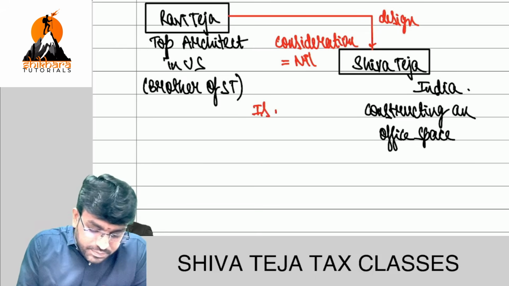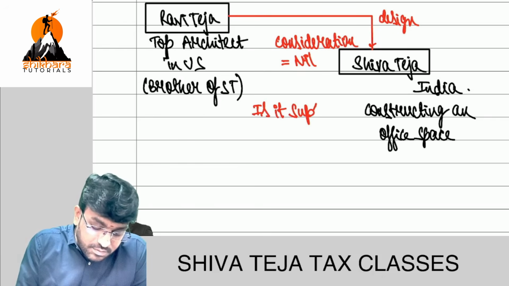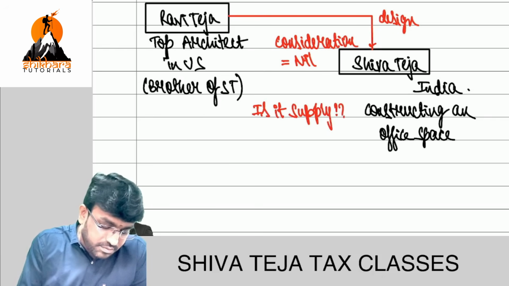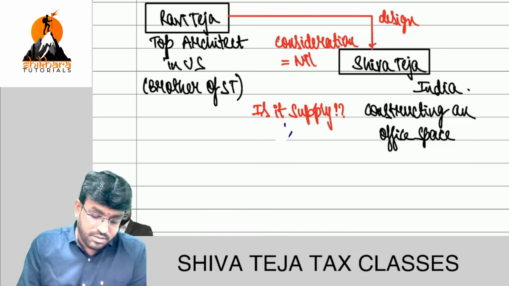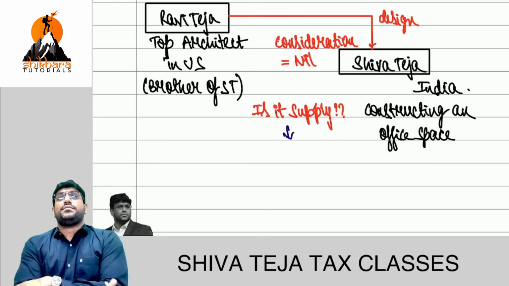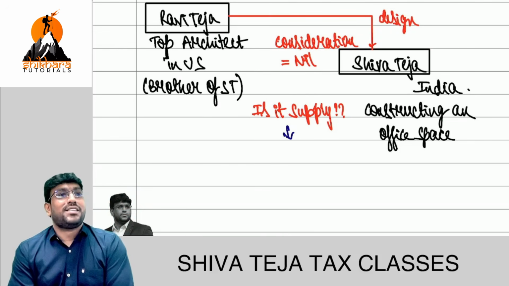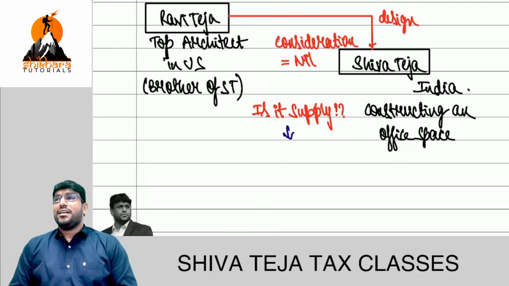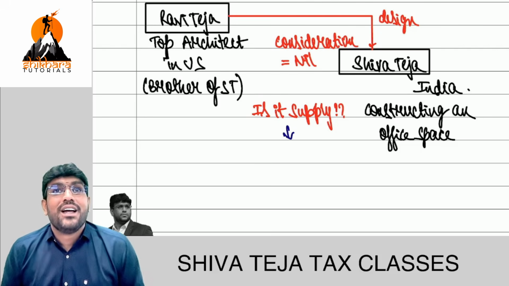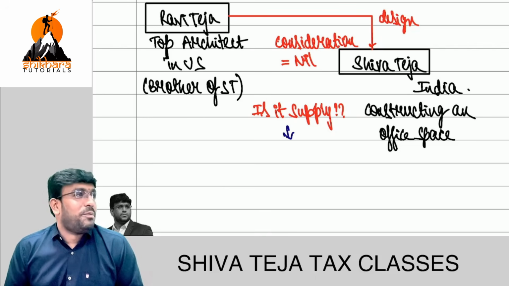My question to you. Is it supply? Is it a supply? Yes or no? Majority of people are telling yes.